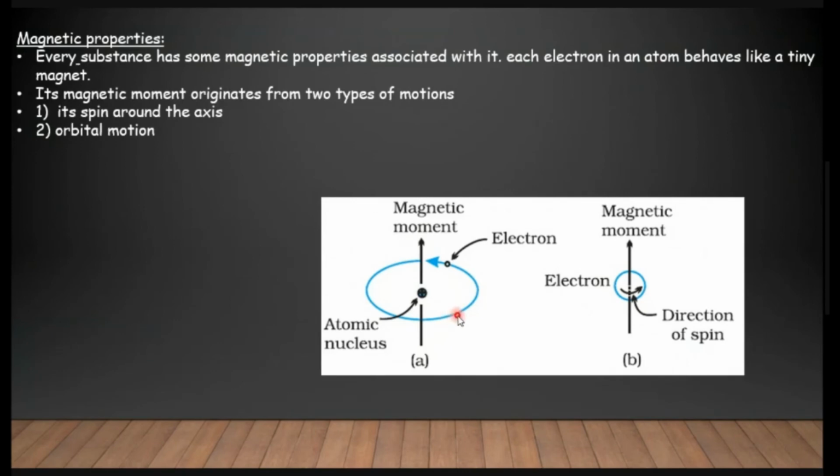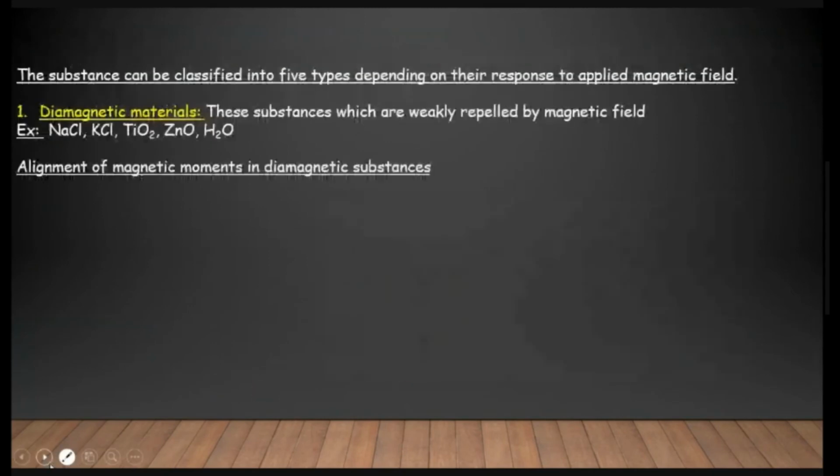Based on how they behave with the external magnetic field, the substances are divided into 5 different categories: diamagnetic substances, paramagnetic substances, ferromagnetic substances, ferrimagnetic substances, and antiferromagnetic substances. Now let us see one by one.